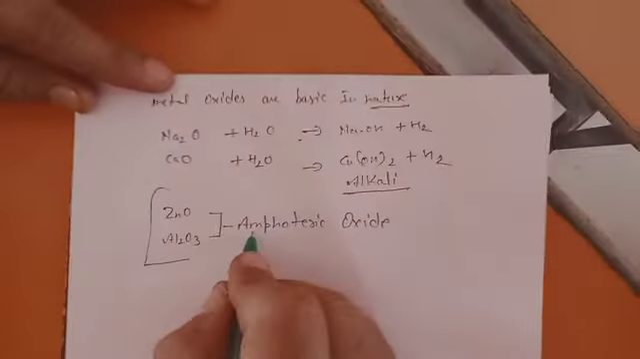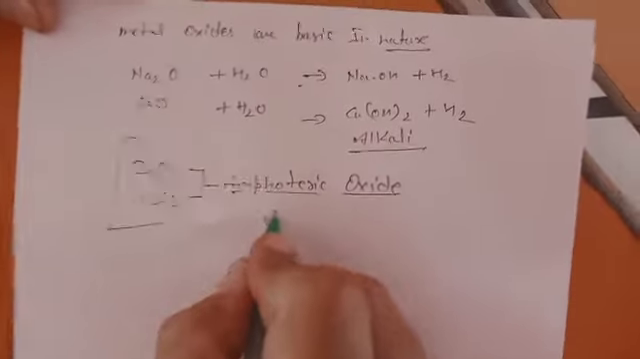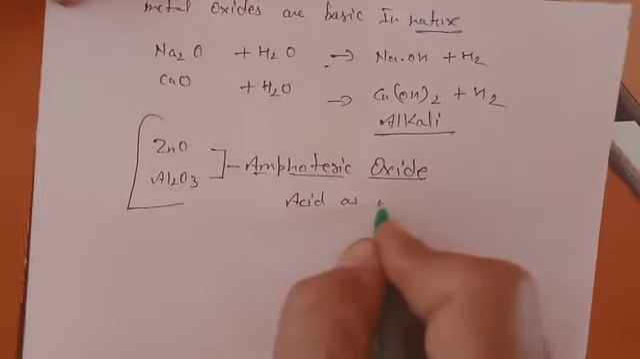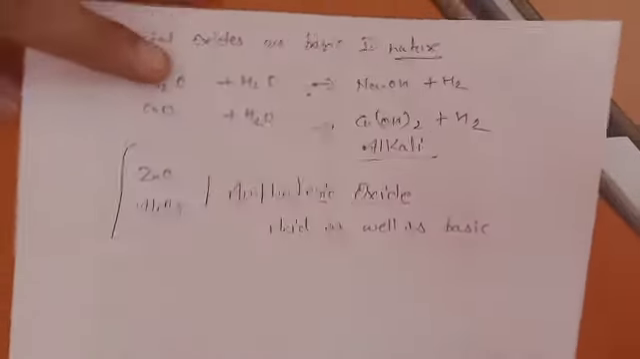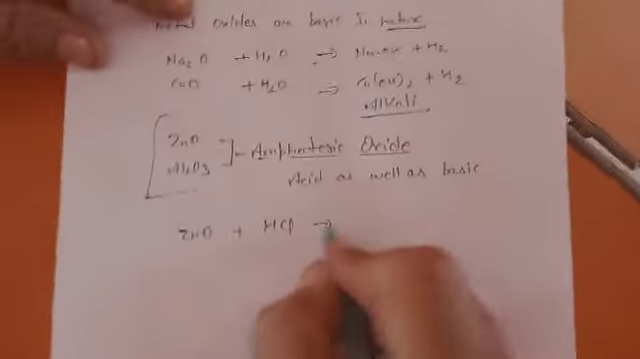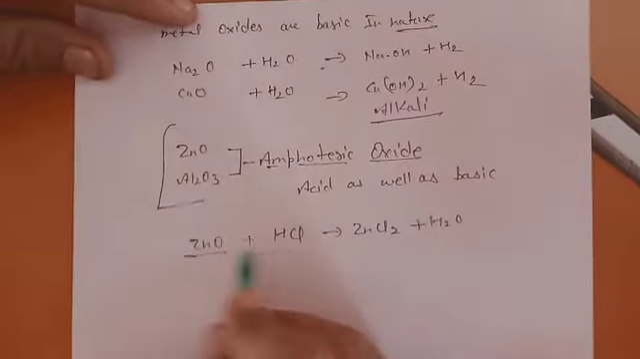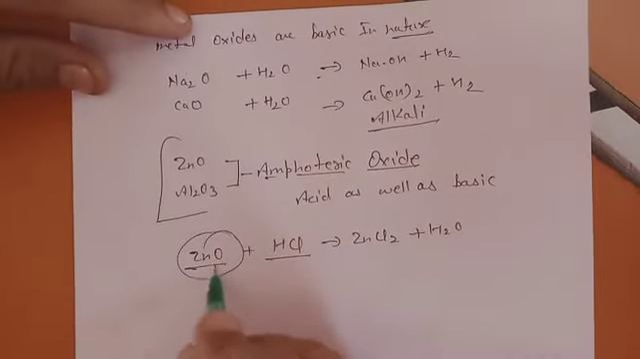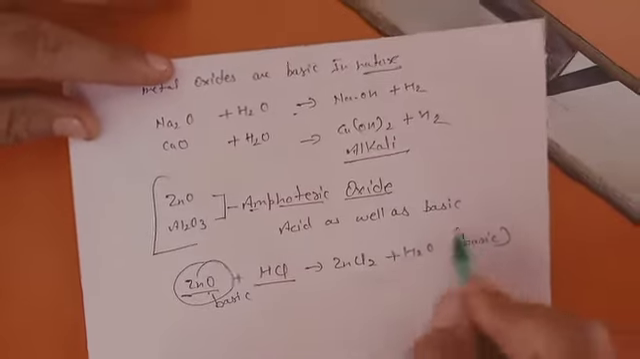Amphoteric oxides. What do we mean by amphoteric oxides? Meaning these oxides can behave as acid as well as base. How? We can take an example of any one. Let's take the example of zinc oxide and we put it in an acid. It will form zinc chloride and water. So this substance is reacting with acid, which proves that this oxide is basic. So this reaction tells us that zinc oxide is basic in nature.